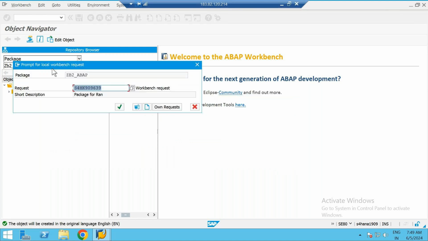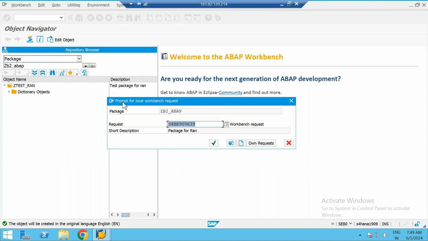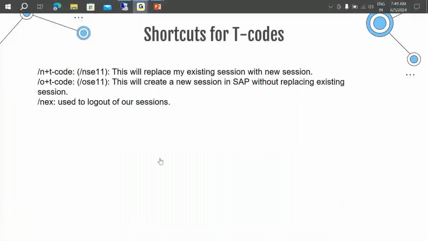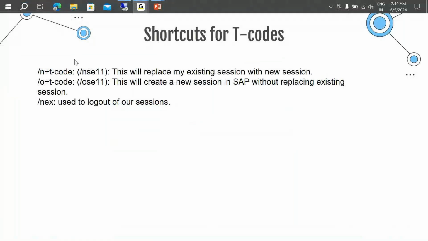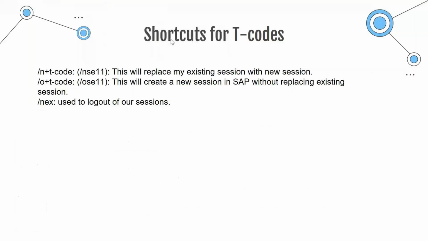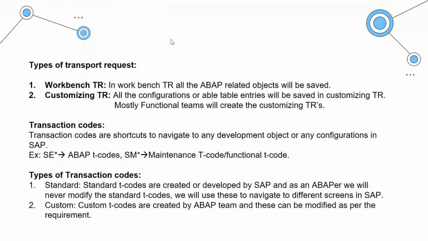See what it is asking for: prompt for local workbench request. The difference between a workbench request and a customizing request: a workbench request is something in which ABAP related objects will be saved. So now it is asking me to create a workbench request here.